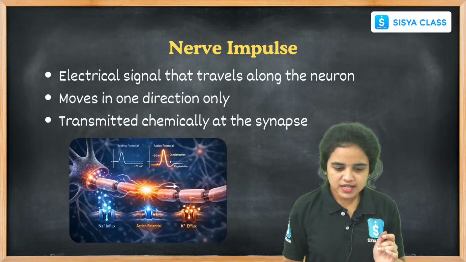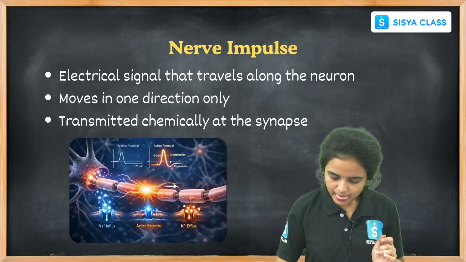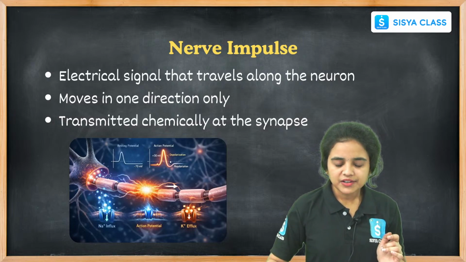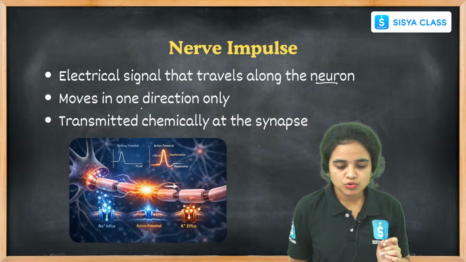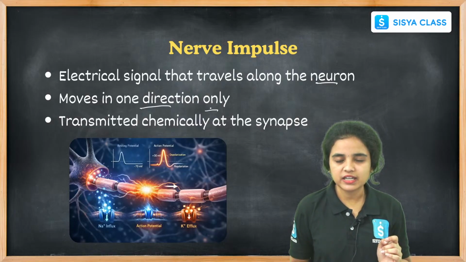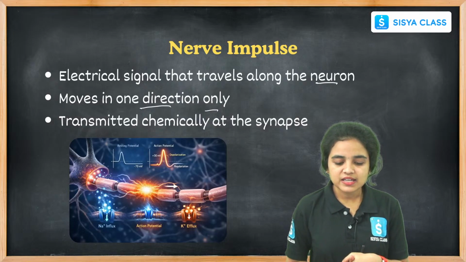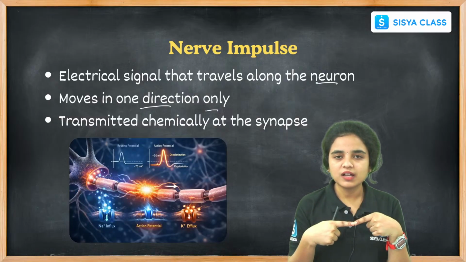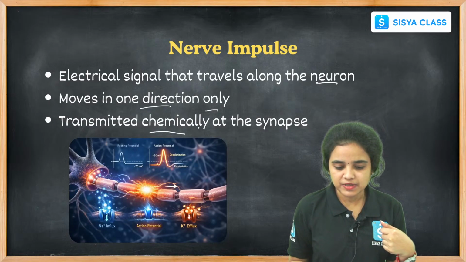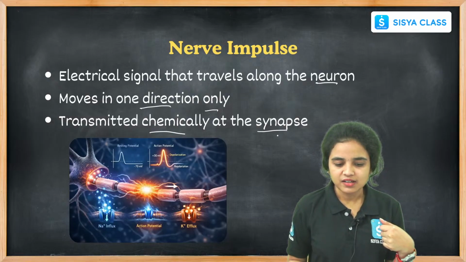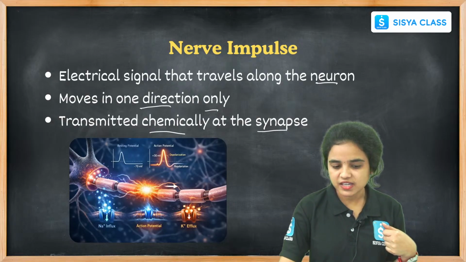While coming to the nerve impulse, it is an electrical signal that travels along the neuron and it moves in one direction only. Hence, the neurons are not connected to each other, and the signal is transmitted chemically at the synapse end. Right students, these are the nerve impulses we can find.